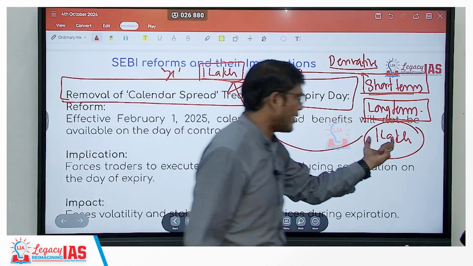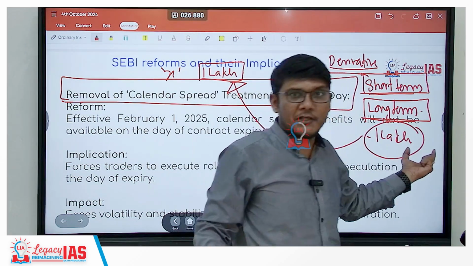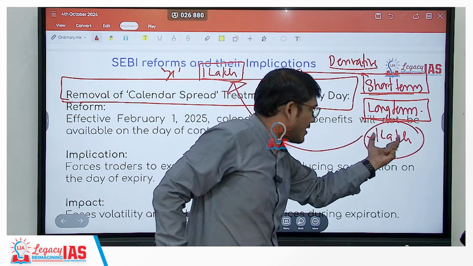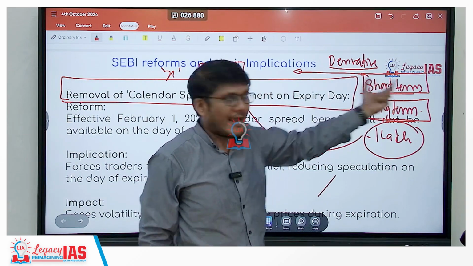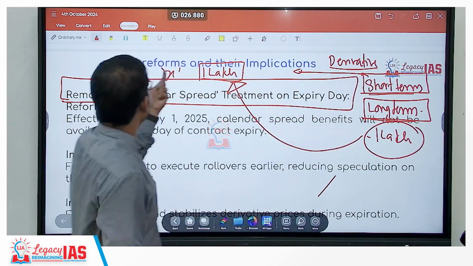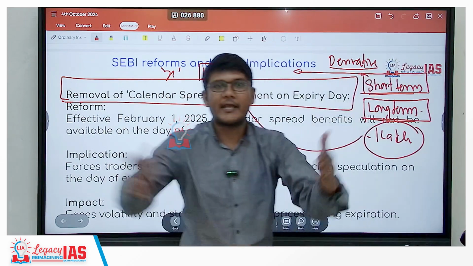Because the expiry date of the long-term one has not yet come. When it comes for that, then I would need money for it additionally. But right now, the investment here itself is acting as a buffer for my short-term investment in the same derivative. And this advantage which I am getting was known as the calendar spread. It is happening because of the different dates, the calendar spread.